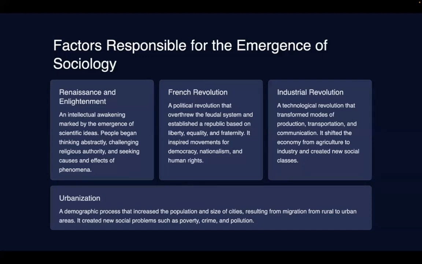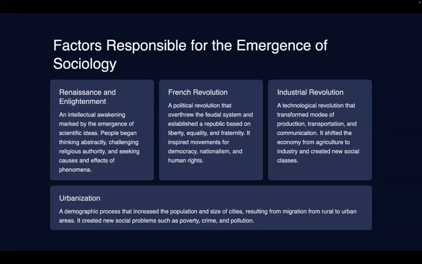Then the French Revolution. It was a kind of political revolution, but having wide social implications. It established a republic based on the ideas of liberty, equality, and fraternity. So these three ideas or virtues came into prominence in the world through the French Revolution, and it inspired movements for democracy, nationalism, and human rights throughout the world, not only in Europe. Even in our Constitution, the ideas of liberty, equality, and fraternity are inspired from the French Revolution.